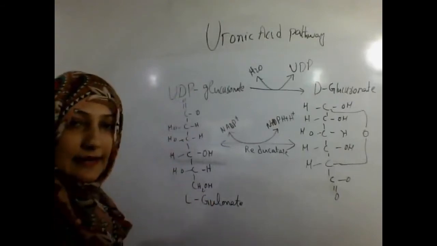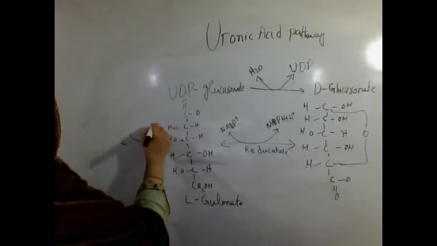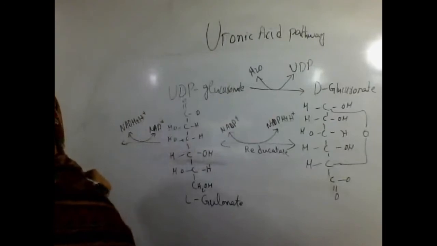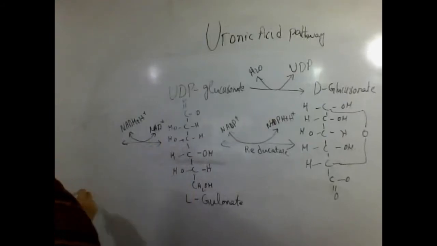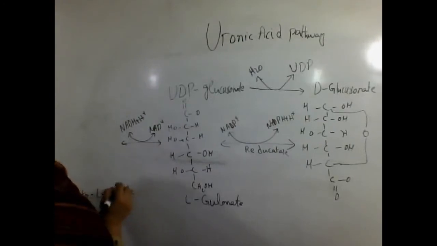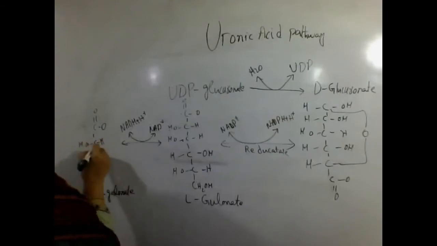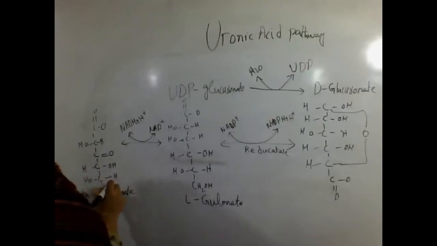Then this L-gulonate, with NAD positive converted into NADH plus H plus, is converted into 3-keto-L-gulonate. The structure has C double bond O, CHOH, C double bond O, COH, HCOH, and CH2OH.